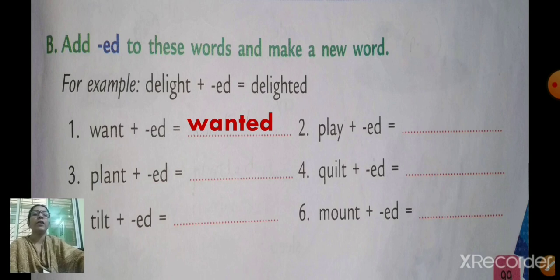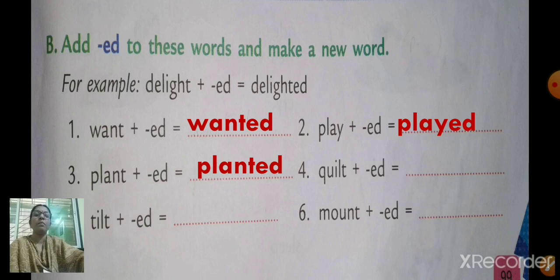Okay. Number 2. Play plus ed is played. P-L-A-Y-E-D. Played. Number 3. Plant plus ed. What will be the word? Planted. P-L-A-N-T-E-D. Planted.